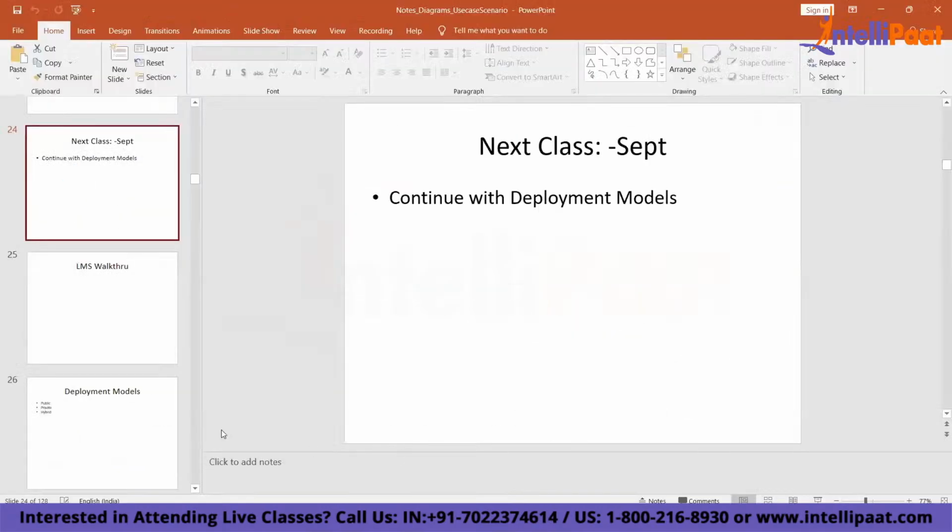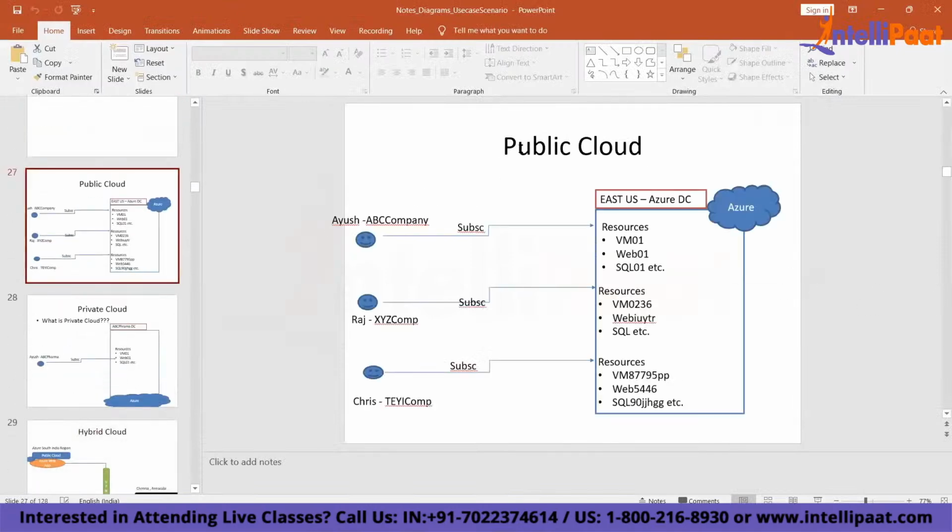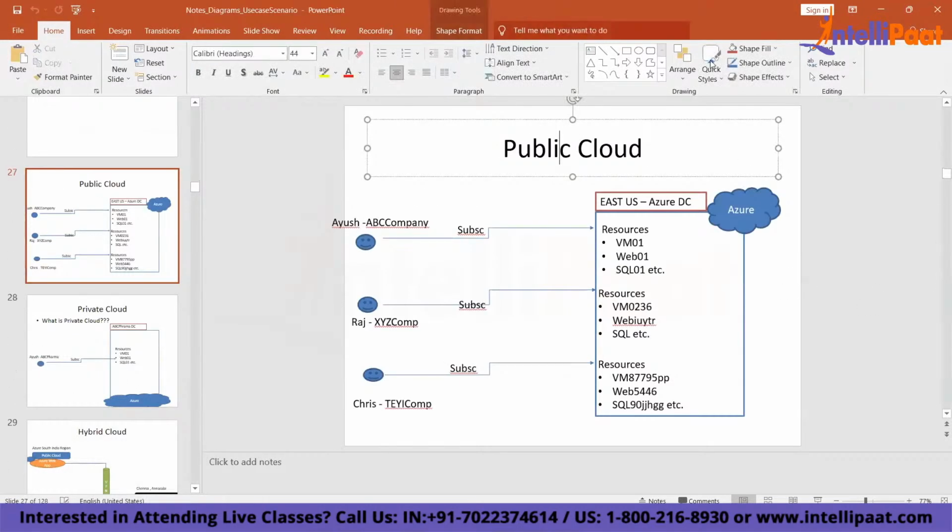Now, let me give you a scenario. In a public cloud, let's say I'm having one subscription, you are also having one subscription, and this guy is also having one subscription. We all have our own Azure subscription. But when we deploy, where are you deploying? I'm choosing East US. So what is common here? The location is East US, right? And this guy is also able to deploy using his own subscription to East US. This guy also is able to deploy to the East US region.